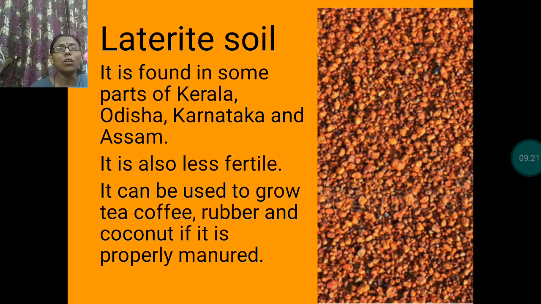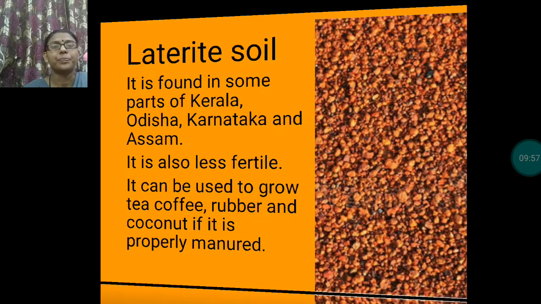It is also less fertile, but if we add fertilizer and manure, then we can grow tea, coffee, rubber, and coconut in this type of soil. Clear? This soil is mainly used to make bricks, which are used to make houses.